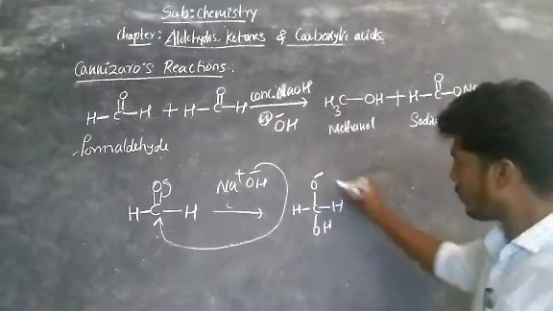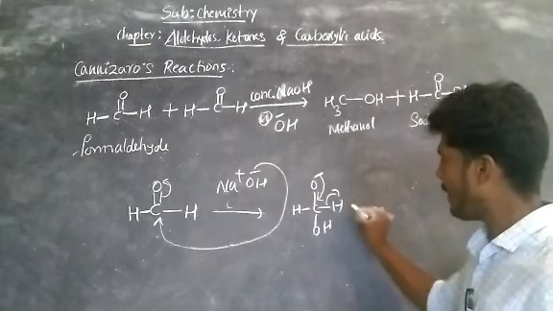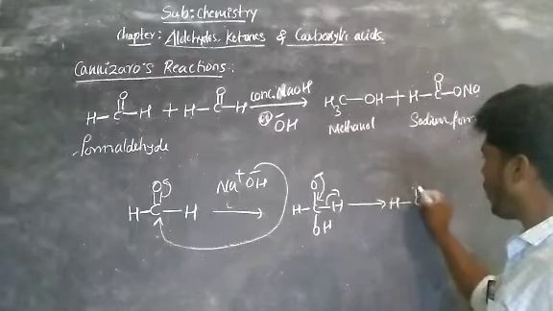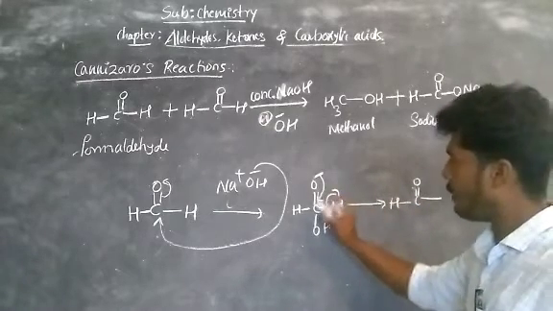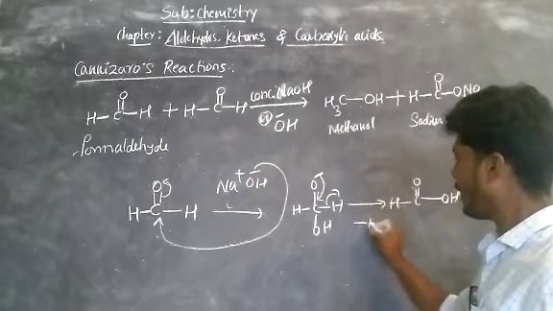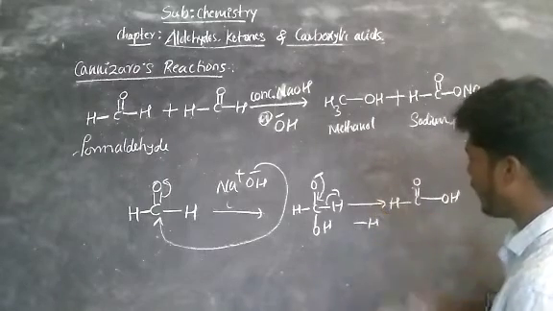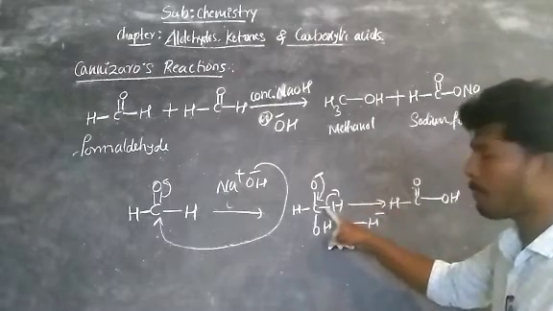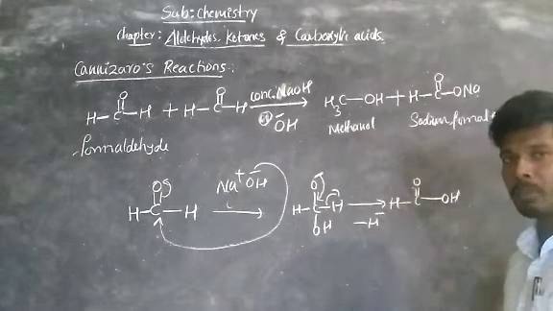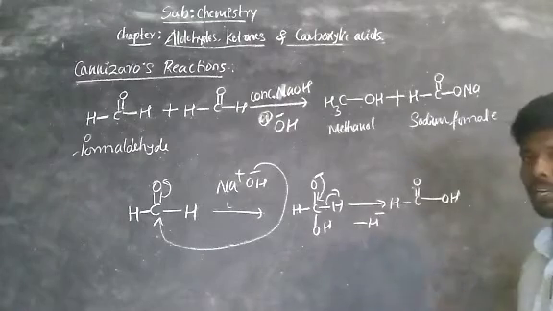So O minus is formed. Now this bonded electrons move towards this side and this H is eliminated. So what you get is HC double bond O, and the H is eliminated as H minus, the bonded electrons leaving with it, so you get the hydride ion.